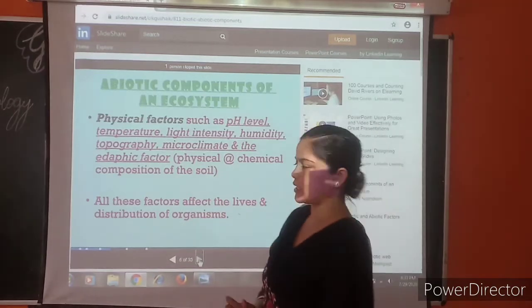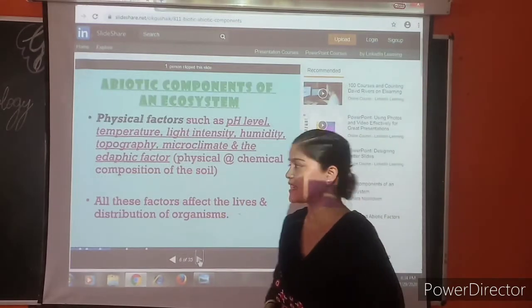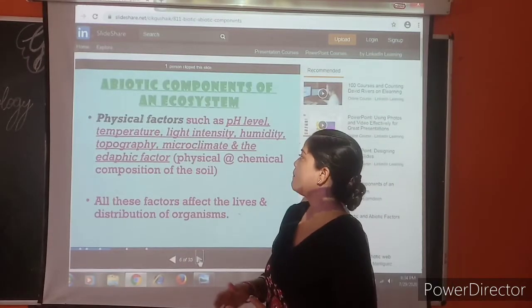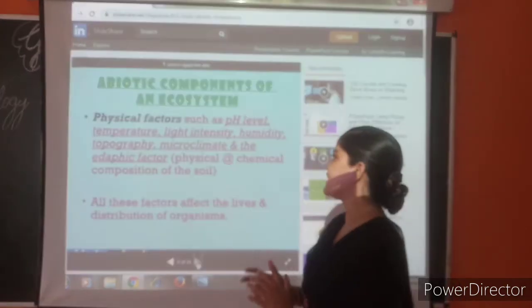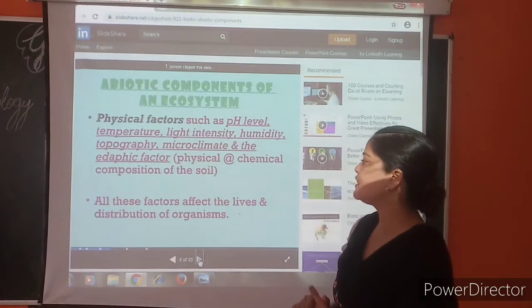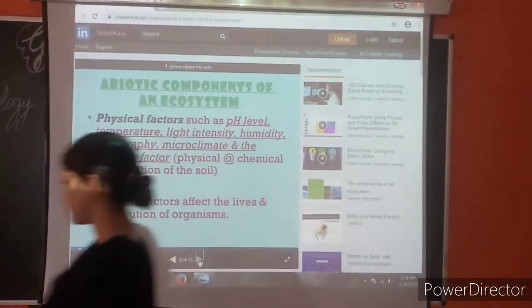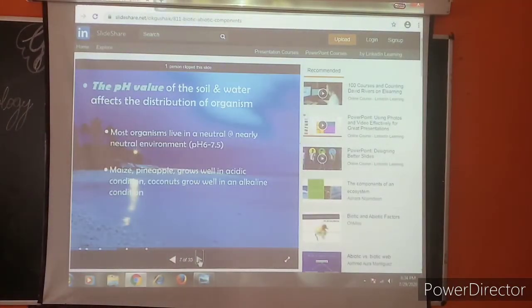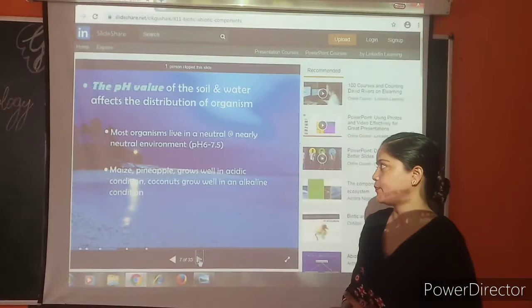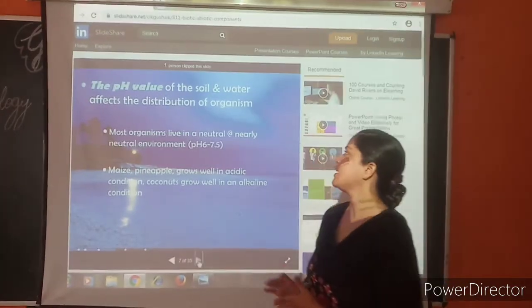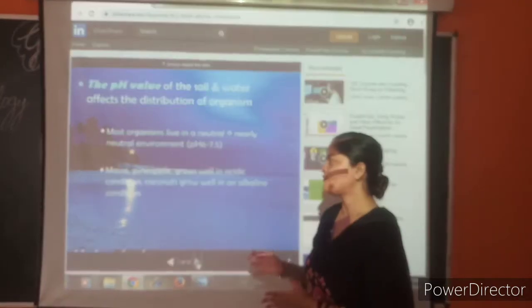Abiotic components of an ecosystem. Physical factors such as pH value, temperature, light intensity, humidity, topography, microclimate, and the edaphic factors, that is the physical and chemical composition of the soil. All these factors affect the life and the distribution of organisms. The pH value of the soil and water affects the distribution of organisms. Most organisms live in a neutral or nearly neutral environment, that is around pH 7.5.